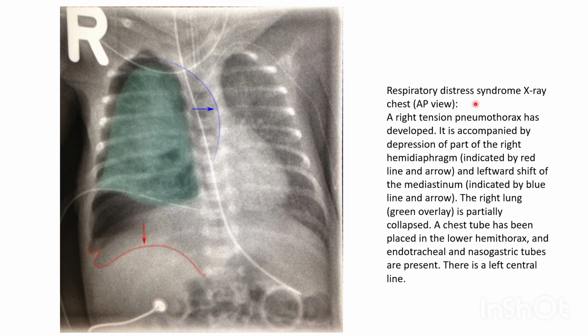Respiratory distress syndrome and X-ray chest AP view. This is the same X-ray with overlay. A right tension pneumothorax has developed. It is accompanied by depression of part of the right hemidiaphragm, indicated by red line and arrow, and leftward shift of the mediastinum, indicated by blue line and arrow. The right lung, green overlay, is partially collapsed. A chest tube has been placed in the lower hemithorax, and endotracheal and nasogastric tubes are present. There is a left central line.